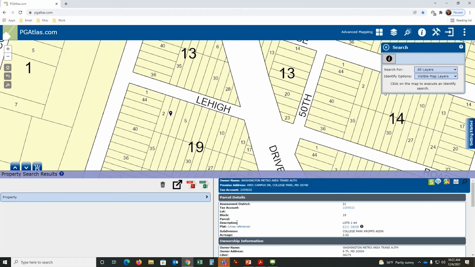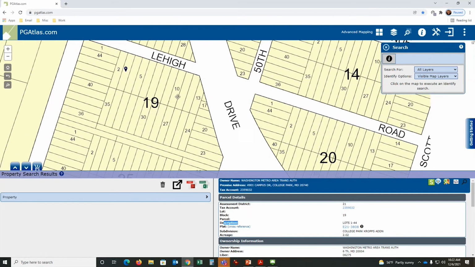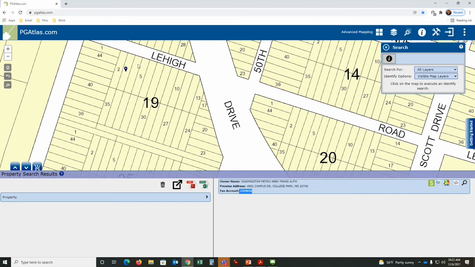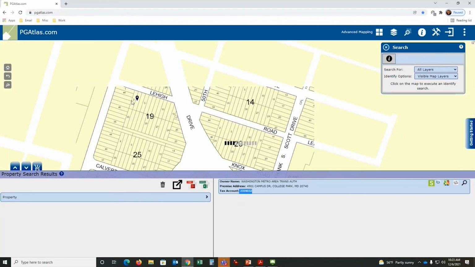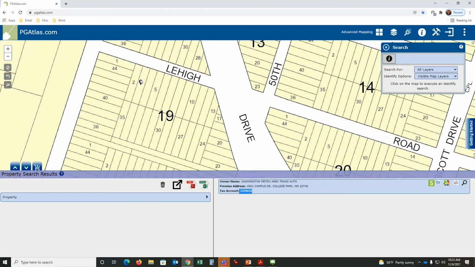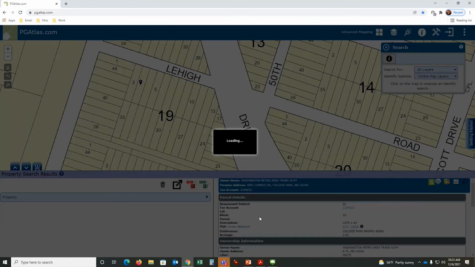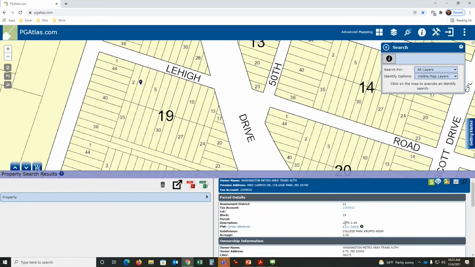Because if you look at the description, it says lots 1 through 44. What does that mean? That means that same tax account number is assigned to each one of these, all the way up to lot 44. Right here. So all of these are owned by the Metro system, but it only has one tax bill. So it's confusing. You have to look at this data and understand the description.